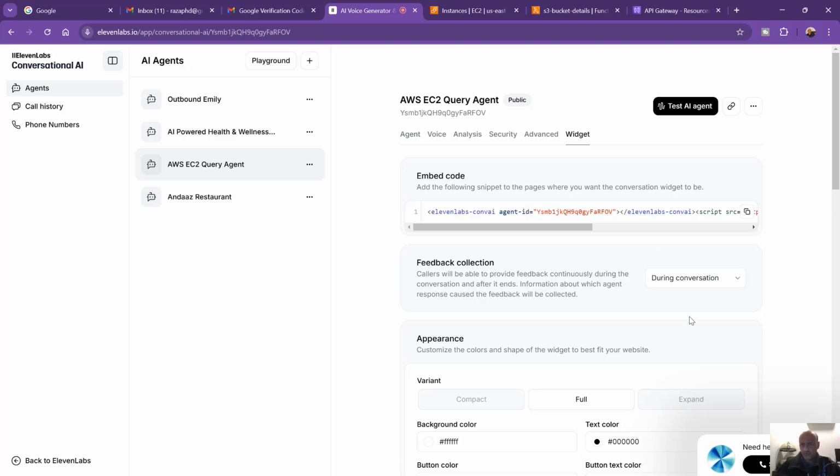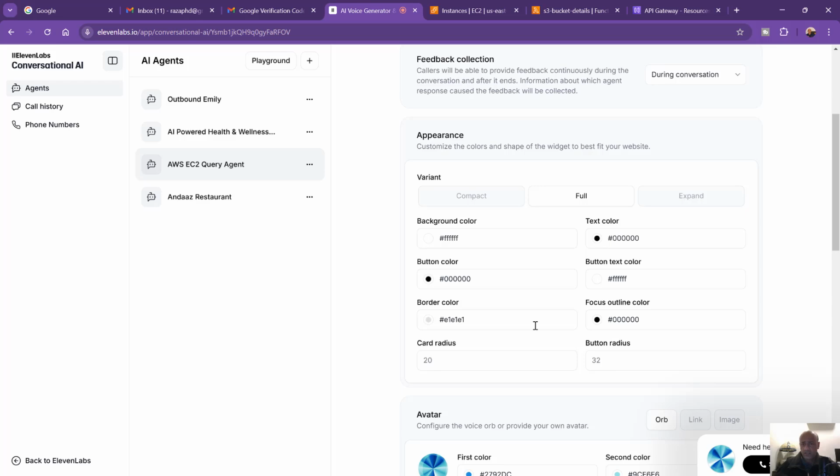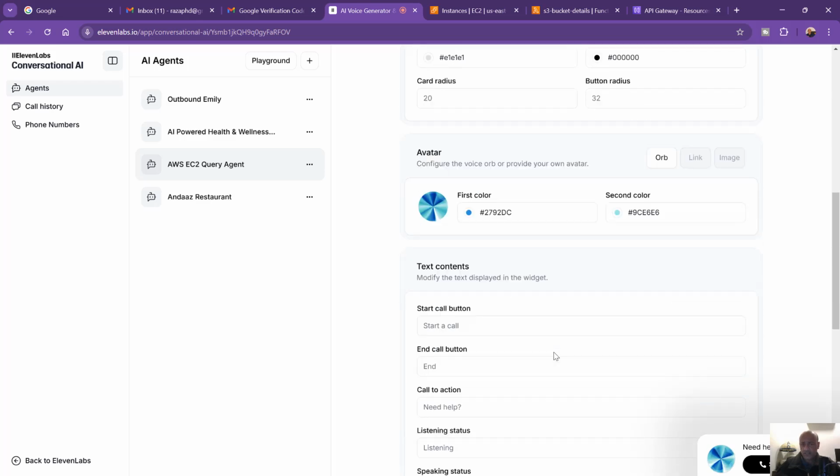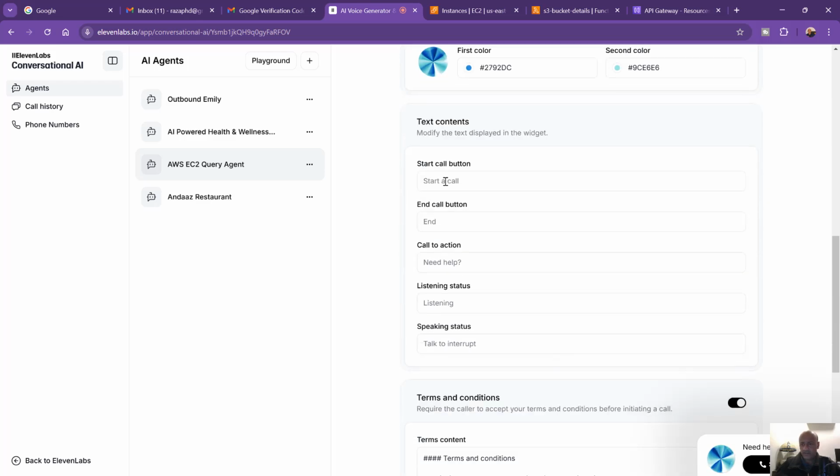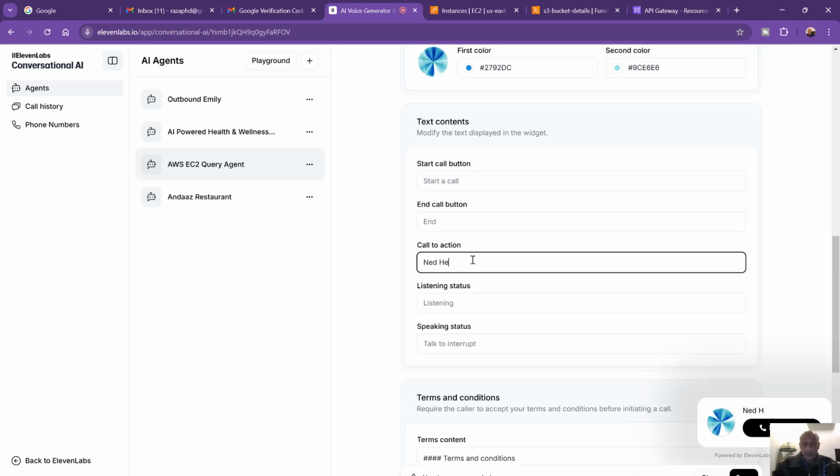You can change the name of this widget by scrolling down here, where it says start a call and need help with, for example, I can say need help with AWS. And that's it. You can change and customize depending upon what it is.